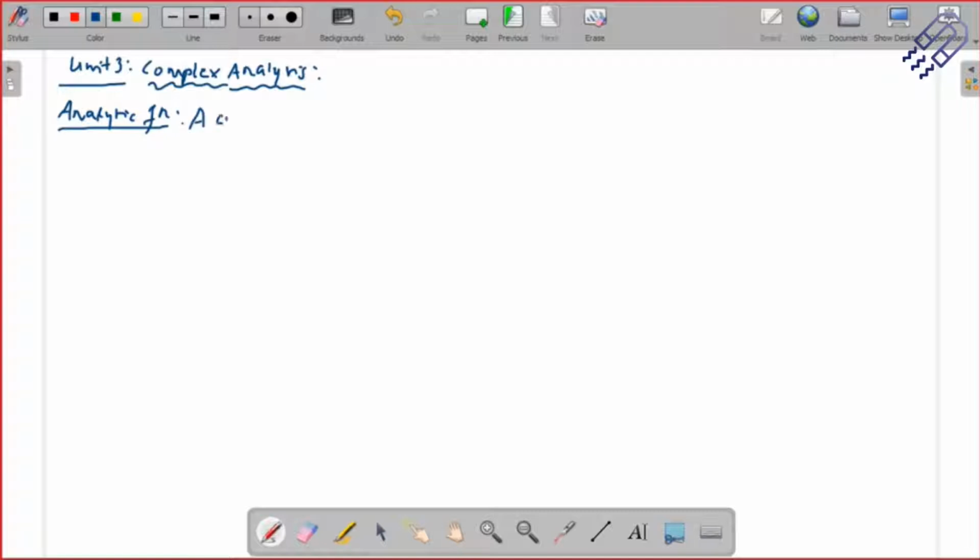So a complex valued function, let's say w is equal to f of z. There is something which is called the z space and the w space. I'm going to explain that, and that's why I've written it as w. It's not very complicated, just a concept that we're going to use.